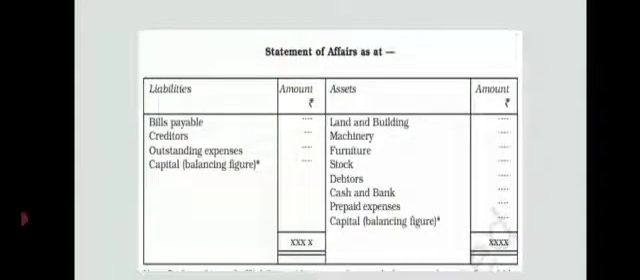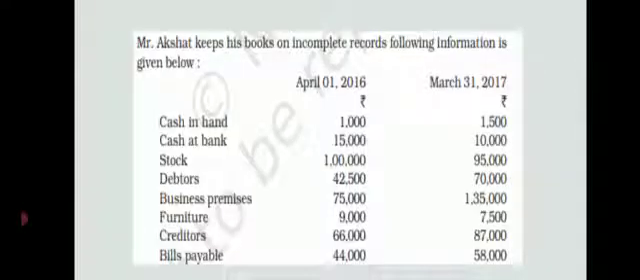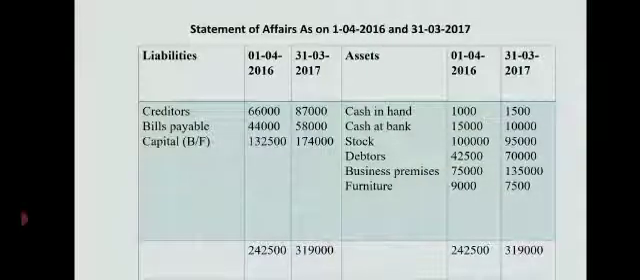Now here, instead of preparing the statement of affairs twice, at the beginning as well as at the end, what we can do is have 2 amount columns on the liability side and 2 amount columns on the asset side. The first amount column will be April 1, 2016 and the second will be March 31st, 2017. So it saves time. In one statement of affairs only, we can find out opening capital as well as closing capital. So this is the solution.